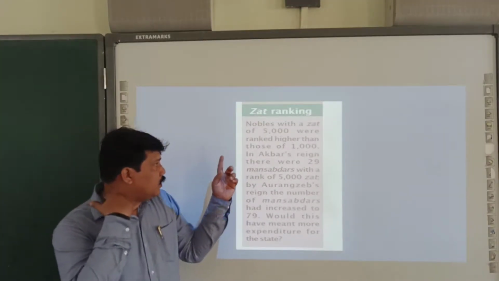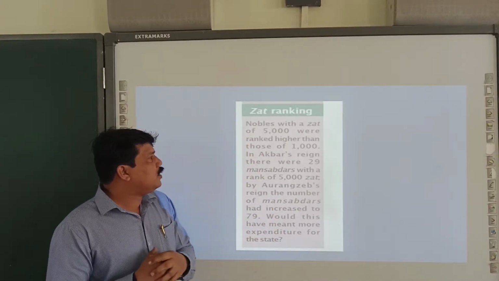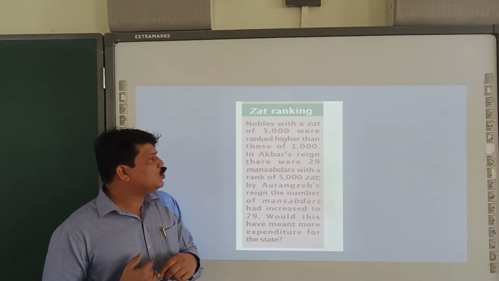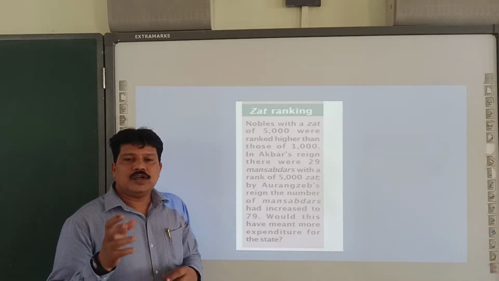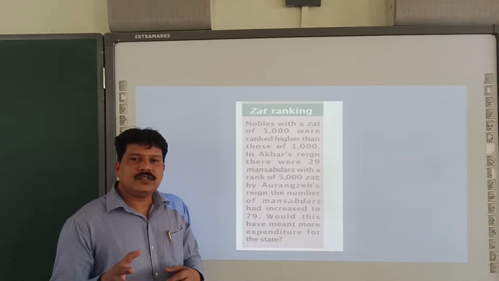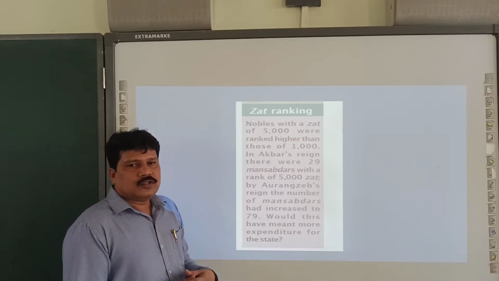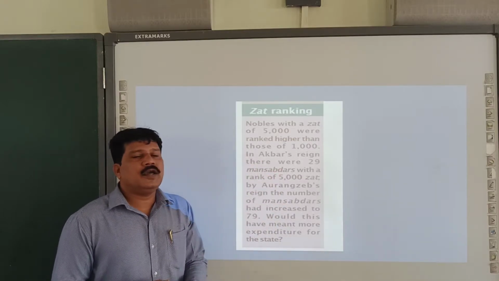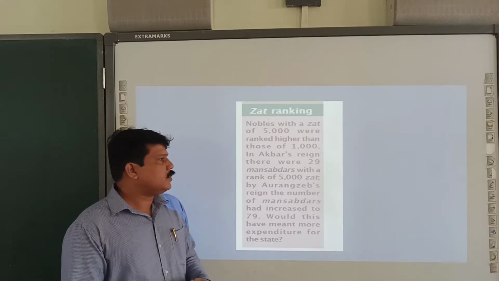You see here the image from the textbook. Nobles with a rank of 5,000 were ranked higher than those of 1,000. What is the noble ranking? It was based on a person being in possession of 5,000 horses. When compared with a person with 1,000 horses, a person with 5,000 horses is generally given a higher rank.